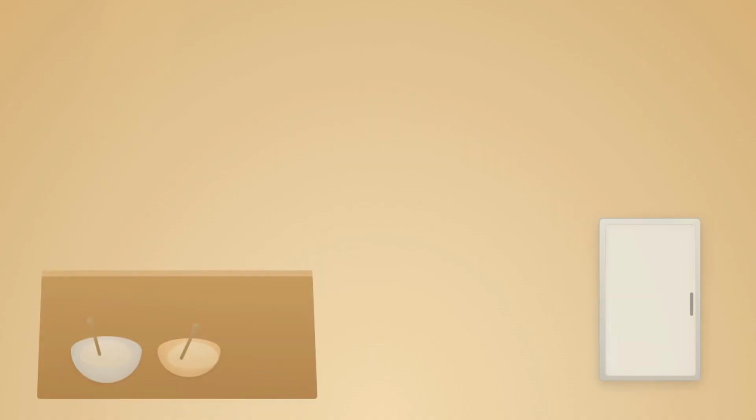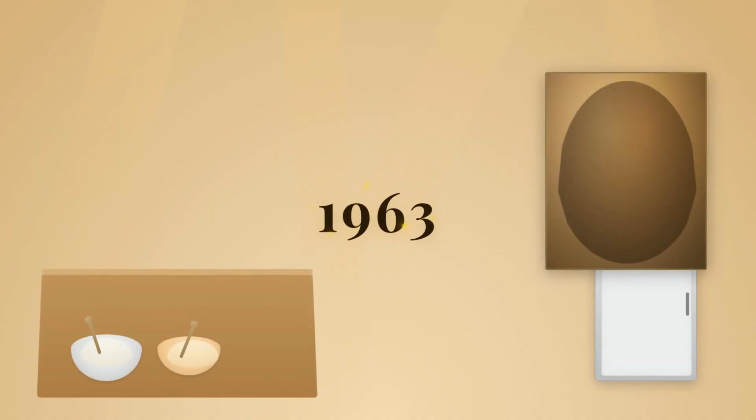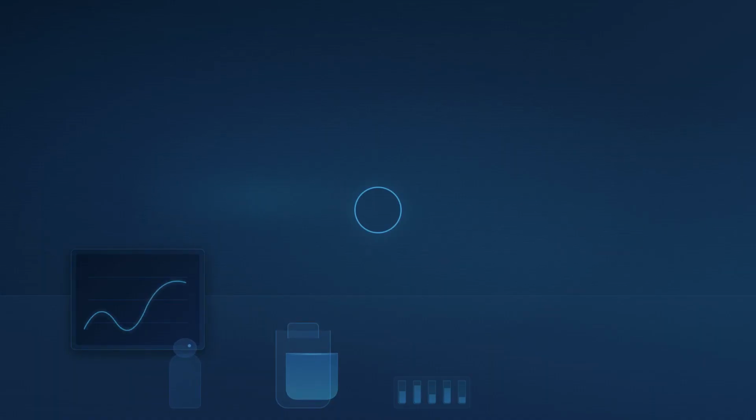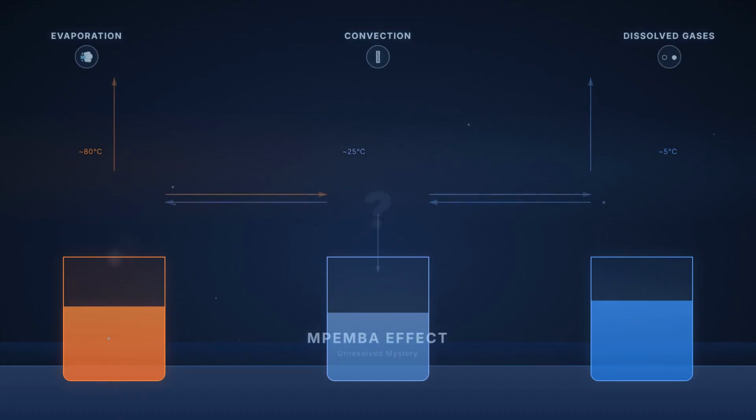In 1963, a Tanzanian student named Erasto Mpemba noticed the same effect while making ice cream. A physicist later confirmed his claim, and the phenomenon now bears his name. Multiple mechanisms have been proposed, but none alone accounts for all cases.